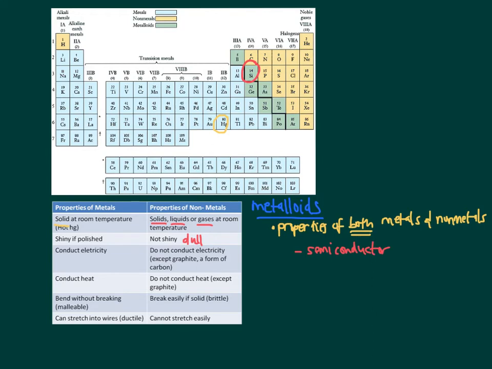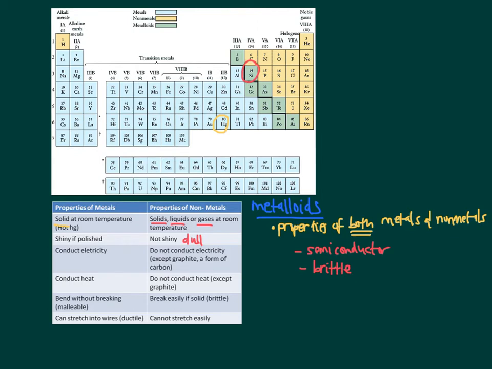Its electrical conductivity is actually adjustable or changeable depending on how hot you get it, which makes it perfect for use in computer technology, because you can adjust the rate at which it conducts electricity, where you can't do that with a metal. It happens to be very brittle.